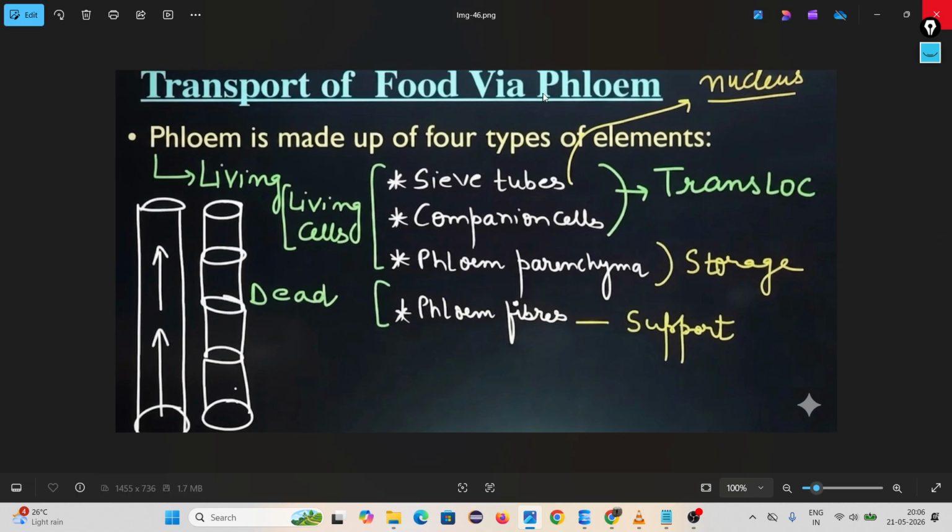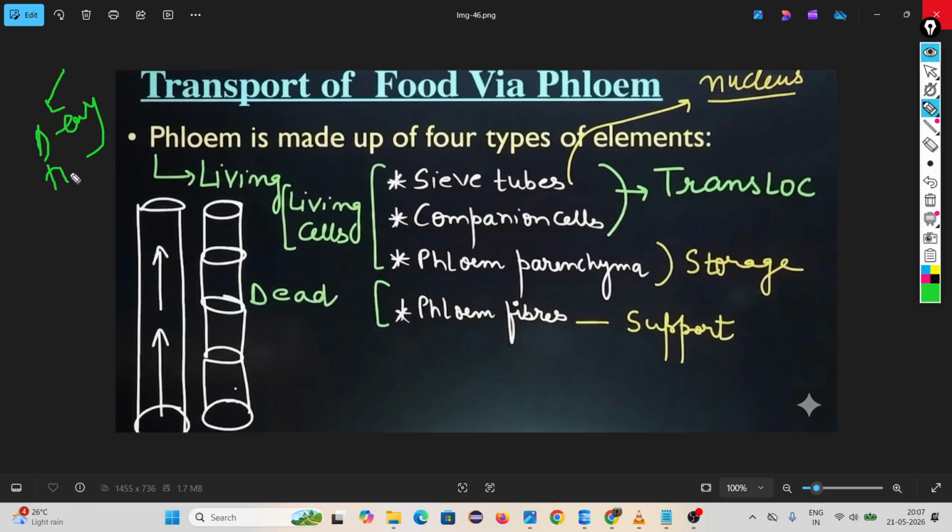Then transportation of food via phloem. We completed transportation of water and nutrients. Then how is transportation of food happening? By one special type of tissue called the phloem. Look, xylem is a dead tissue, but phloem is a living tissue. Phloem is made up of four components. Xylem is also made up of four.